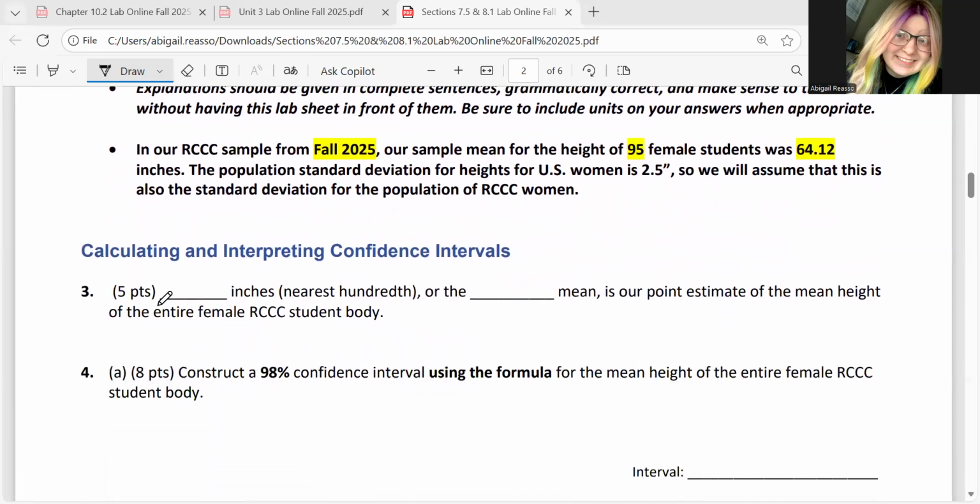Okay. So number 3 just wants you to answer how many inches the point estimate is, and then what is the point estimate for this confidence interval? What type of mean is it? Okay.